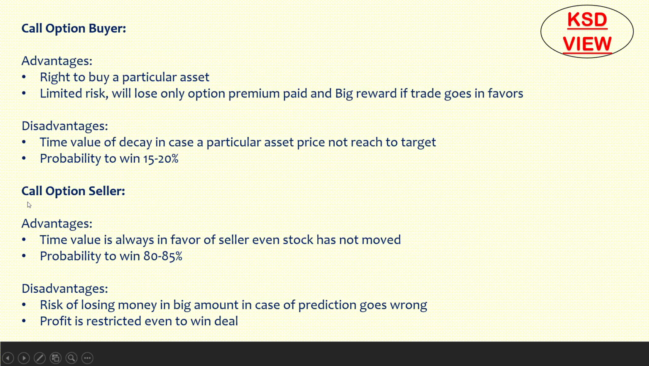Okay, then we'll see the call option seller's benefits and disadvantages. Advantages: time value is always in favor of the seller, even if the stock has not moved. Second, probability to win is 80 to 85%. This is always favorable. Disadvantage: risk of losing money in a big amount in case the prediction goes wrong.